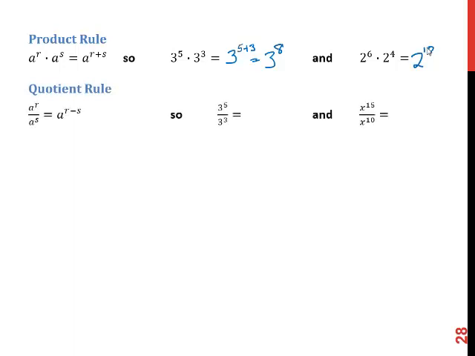Quotient rule. Again, quotients are very closely related to products. So we're going to do a similar relationship, except this time it's subtraction. If you have a base to a power divided by that same base to a power, it's going to be the base to the difference of the two powers. So 3 to the 5th over 3 to the 3rd is going to be 3 to the 5 minus 3, which is 3 squared. Or x to the 15th over x to the 10th is going to be x to the 15 minus 10, which is x to the 5th.